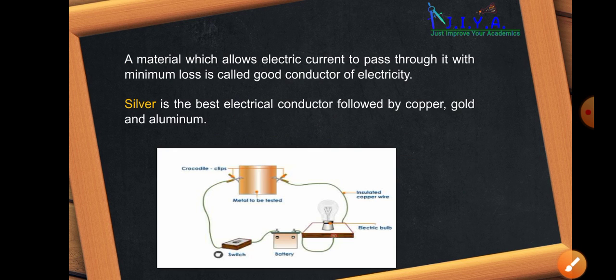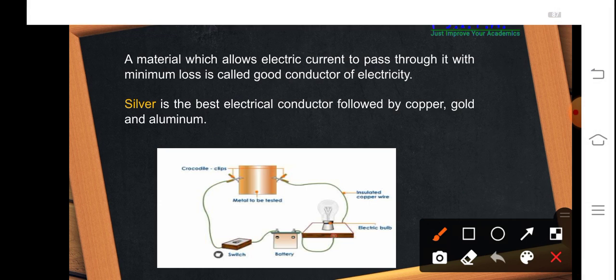Now let us do one more activity to show that metals are good conductors of electricity as well. For that we need a setup in which we have to make a circuit. We have a battery, we need a switch and we need a bulb. To this circuit we have connected a metal which has to be tested for conductivity. As soon as we switch on the battery, what happens? The current will start to flow, and this current flows from this metal to the bulb, and finally the bulb will